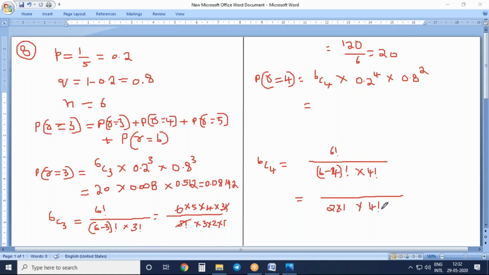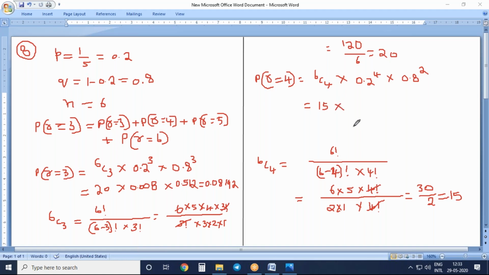The bigger one I'll keep as it is, and the smaller one I'm expanding. That is a technique. So 2 into 1 into 4 factorial in the denominator, and in the numerator I will expand up to the bigger value in the denominator, that is 6 into 5 into 4 factorial. 4 factorial will be cancelled. 6 fives are 30, 30 divided by 2 will get 15.